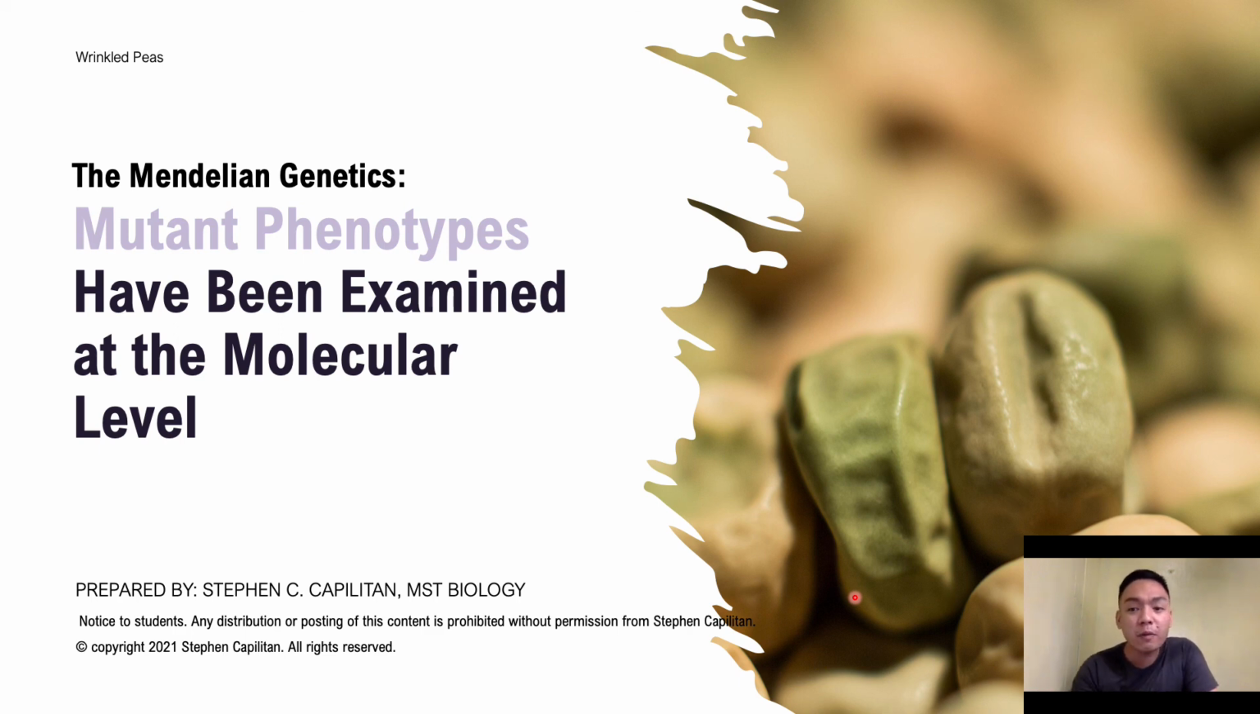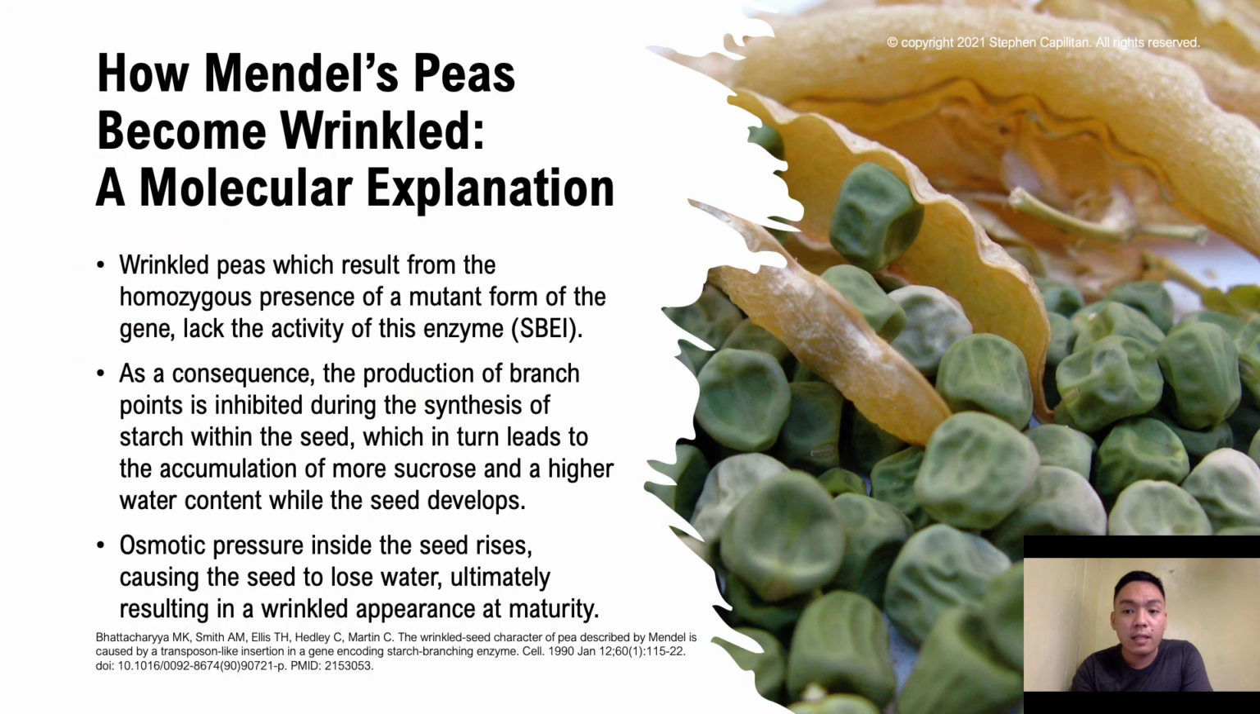So the wild type allele of this gene encodes a protein. We call it the SBEI, or the starch branching enzyme. This enzyme catalyzes the formation of the wrinkles of the seeds of the pea plants.